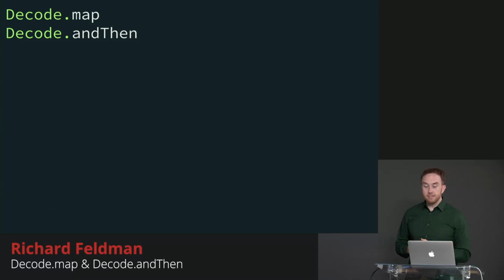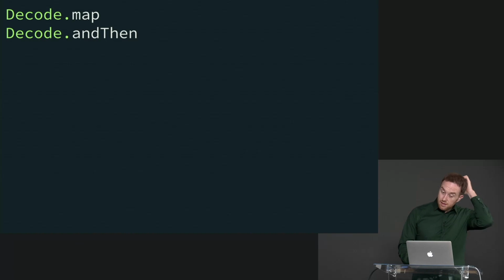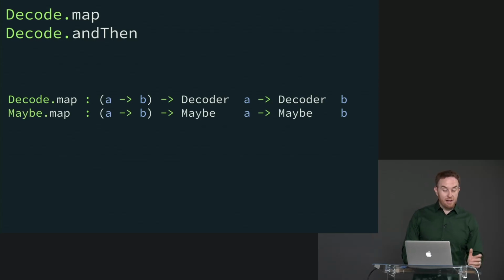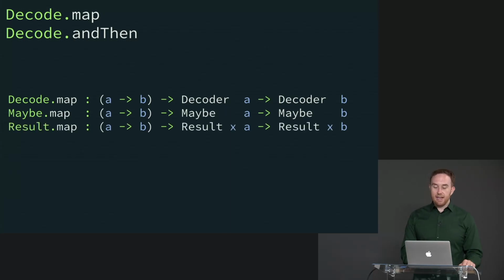That brings us to decode.map and its bigger cousin decode.andThen. So there are quite a few map functions in Elm. Here are a couple of them. One is decode.map. It takes a function from A to B, and then takes a decoder A and returns a decoder B. We also have maybe.map, which looks rather similar, A to B, and then a maybe A to a maybe B. And result.map, again, A to B.